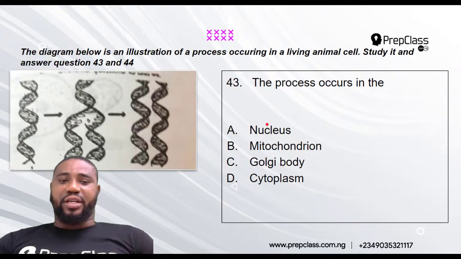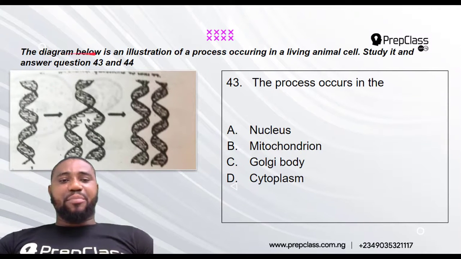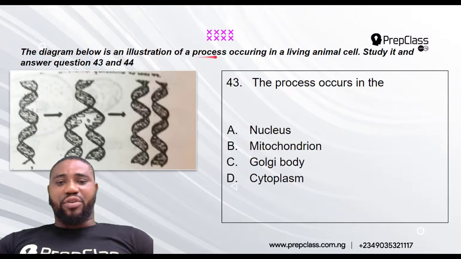Question number 43. Now they've given us an instruction. They say, the diagram below is an illustration of a process occurring in a living animal cell. Study it and answer questions 43 and 44. Okay, this is the diagram. Question 43: the process occurs in, is it nucleus, is it mitochondria, is it Golgi body, is it cytoplasm?